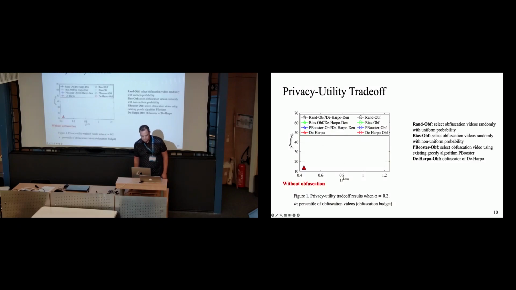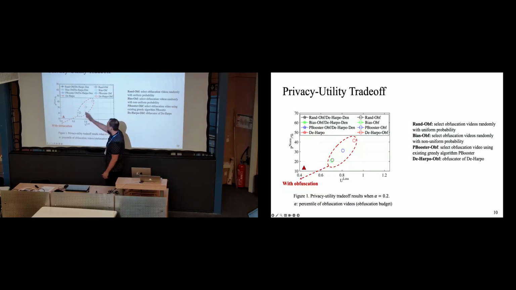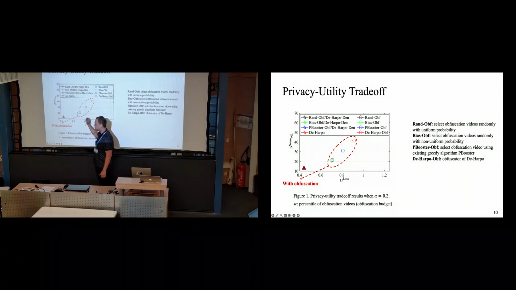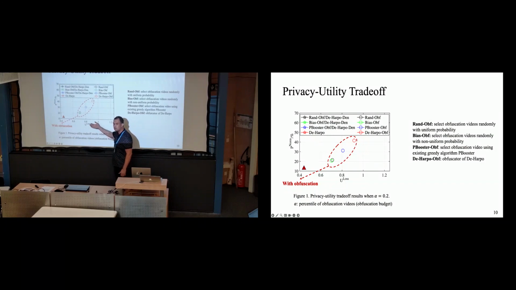So for evaluation, there are a lot of results in the paper, but I'm going to primarily focus on the classic privacy utility trade-off initially. On the x-axis, we have the utility loss, and on the y-axis, we have the privacy. If you don't do any obfuscation, this is where you are. If you do obfuscation, then you improve privacy, but you also hurt utility as well. Higher values here mean that you have lost some utility.